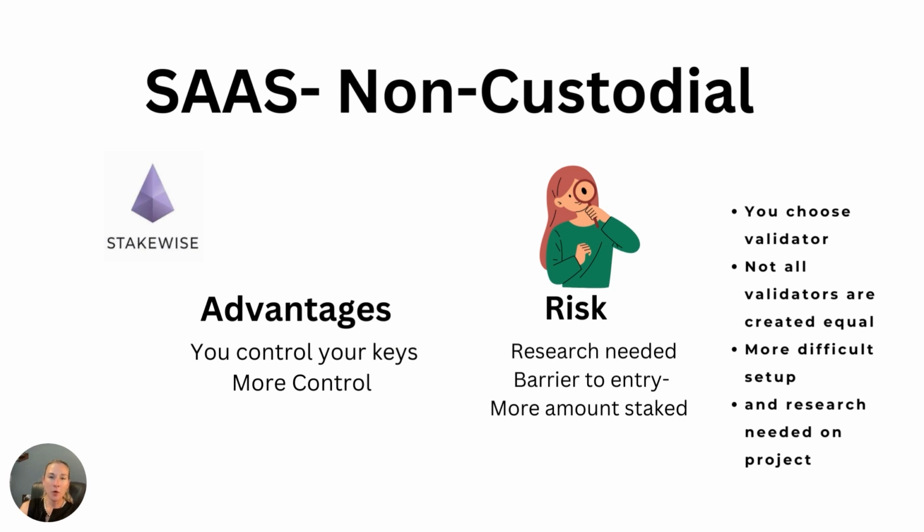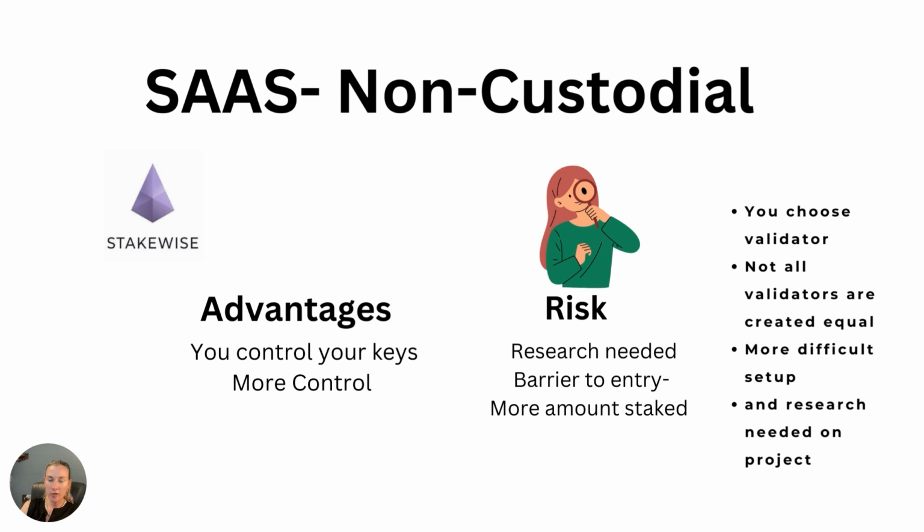With staking as a service, you can also go with a non-custodial service, which means you're staking without giving up custody of your funds. Your ETH is placed in a non-custodial wallet, and you can still earn the rewards or APY without giving up your custody. This is a lot safer from a custody standpoint because you can control your keys. You have more control.